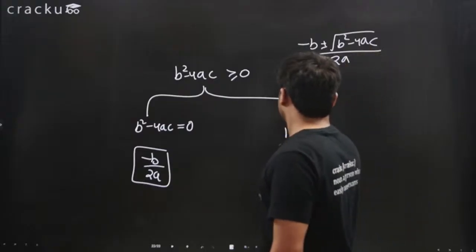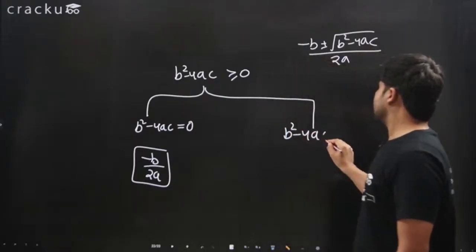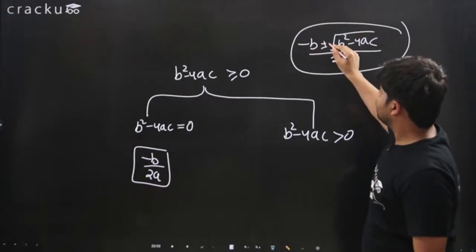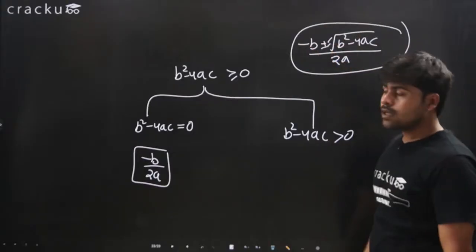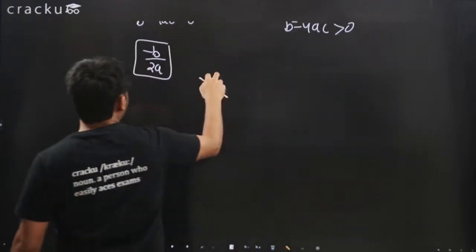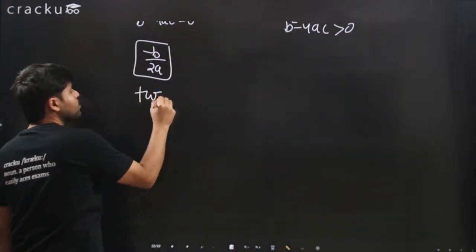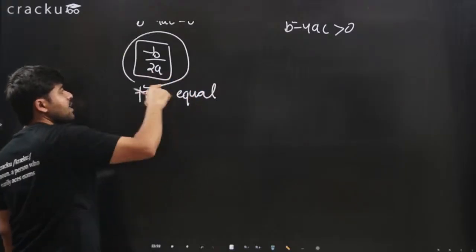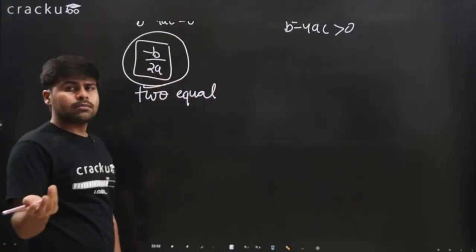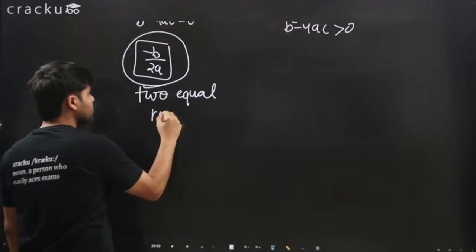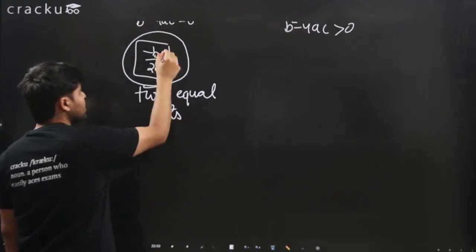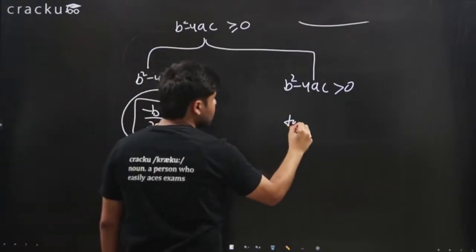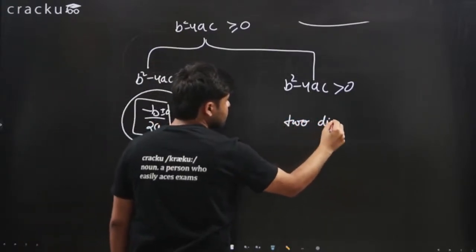If b square minus 4ac is greater than 0, then this will give two values, one for minus and one for plus. So here we have two equal roots. This looks like just one root, but this is actually two equal roots, right? Two equal roots, because this is plus minus 0. And this is two distinct roots.